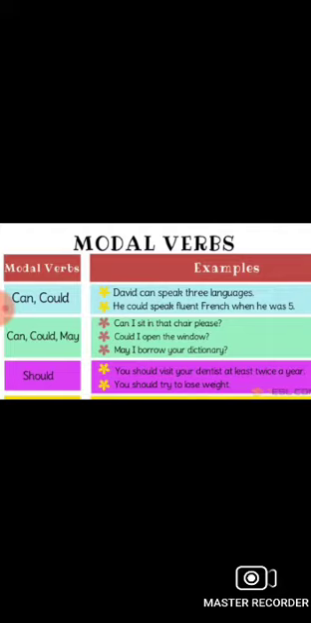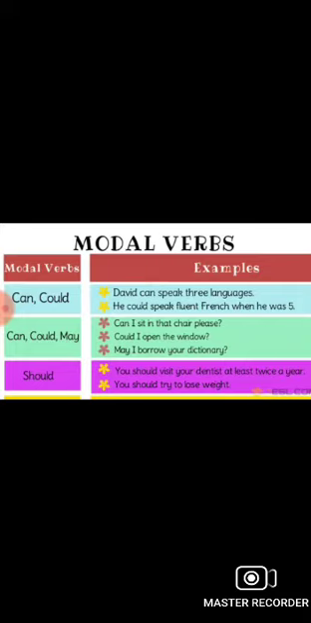Here is can, could. David can speak 3 languages. Here is the ability of David, can, and after can you are applying the first form of the verb. So next is, he could speak fluent French when he was 5. Again, this is the ability of a person, and this is the modal verb, and after the modal verb you are using the first form of the verb.